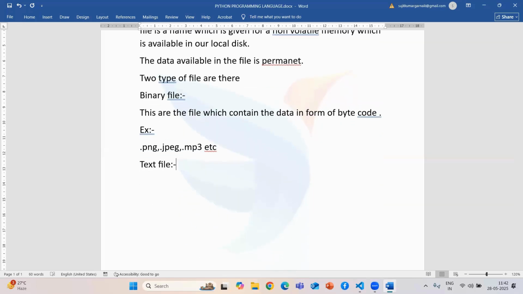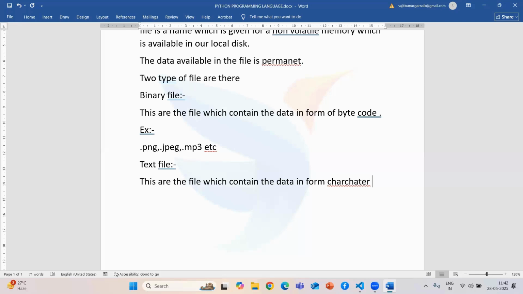Then what is a text file? Text files are files which contain the data in the form of characters. What is the meaning of character itself?